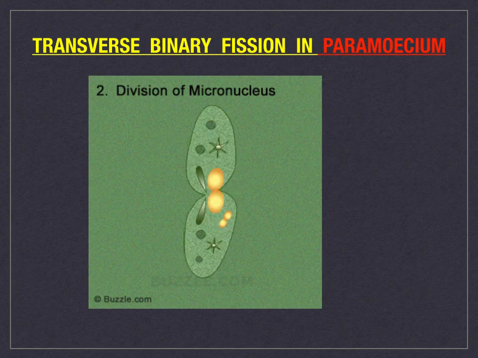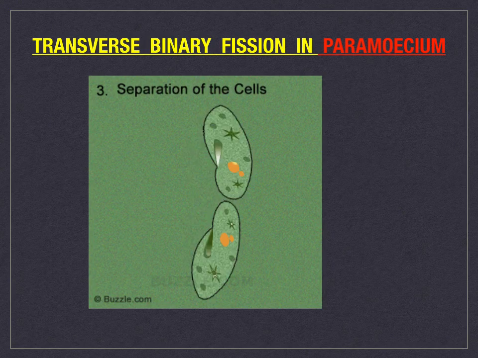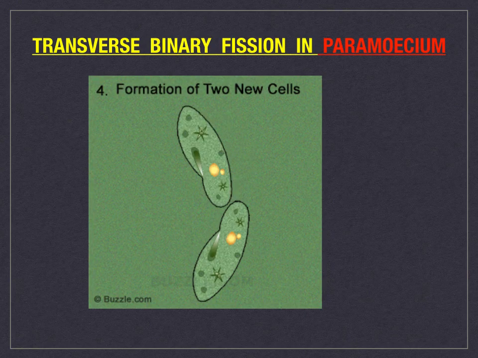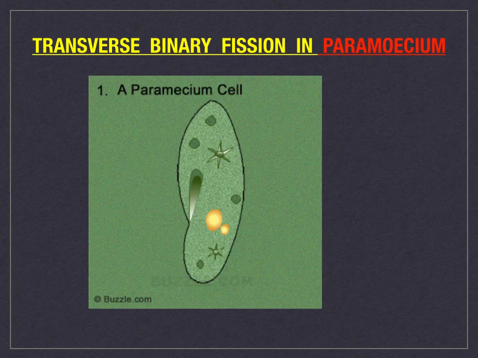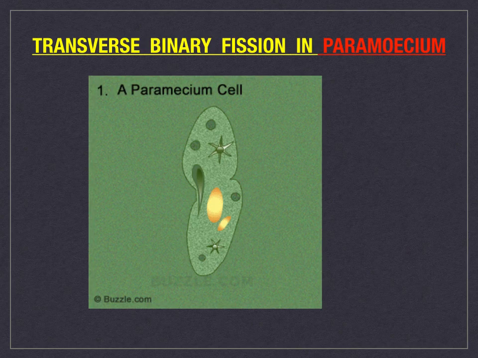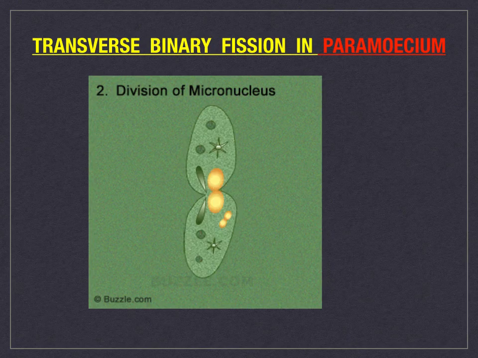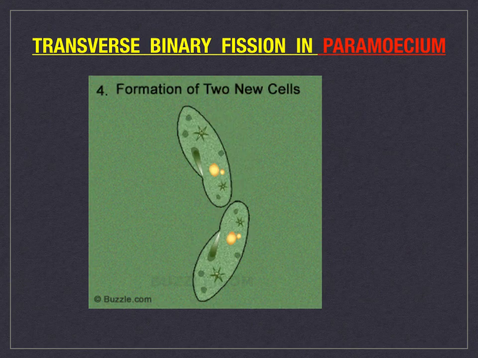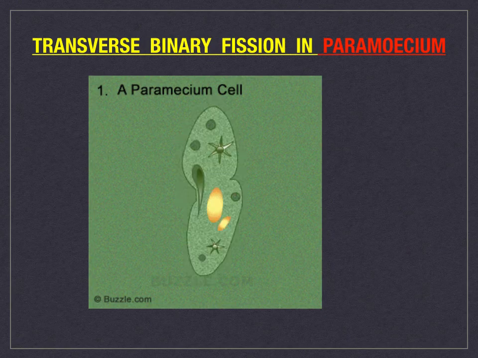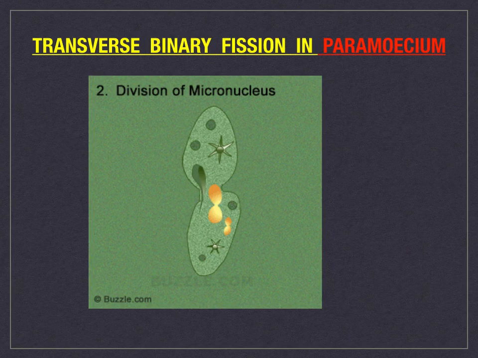Paramecium stops feeding before initiating binary fission and then its oral groove disappears. Micronucleus divides by mitosis and macronucleus divides by amitosis. After division, they move towards opposite ends. At the same time, a constriction develops at the middle part of the body, which divides the cytoplasm into two equal parts. In this way, two daughter paramecia are produced.